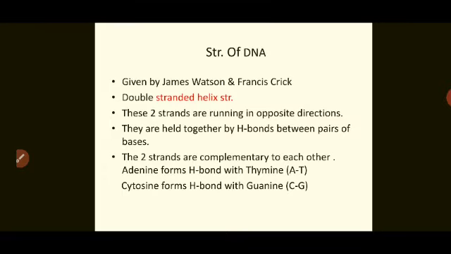That is, adenine forms a hydrogen bond only with thymine, whereas cytosine forms a hydrogen bond with guanine. So this is the overall structure of DNA, shown in figure 14.7.